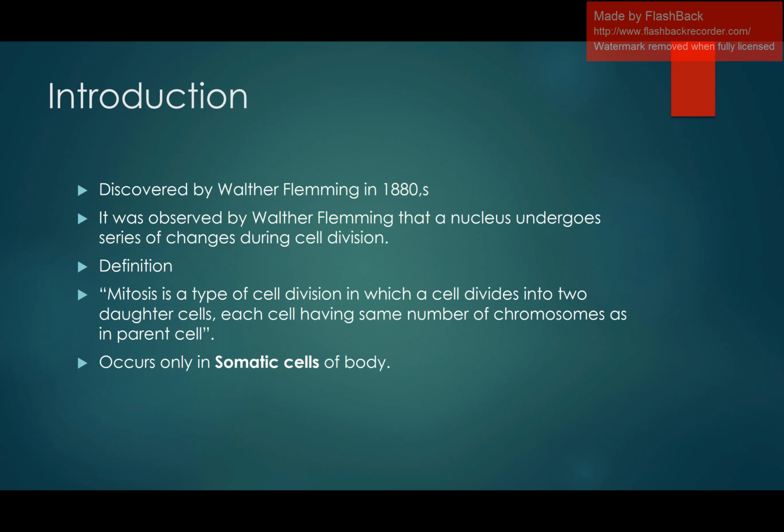What are daughter cells? Once a cell enters the division phase, that cell is known as the parent cell, and the cells which are formed as a result of division are known as the daughter cells. Each cell has the same number of chromosomes as in the parent cell. For example, if the parent cell has 46 chromosomes, how many chromosomes are present in the daughter cell? 46 each in the next generation. This division takes place only in the somatic cells of the body. What are somatic cells? These are the normal body cells, like our skin cells.